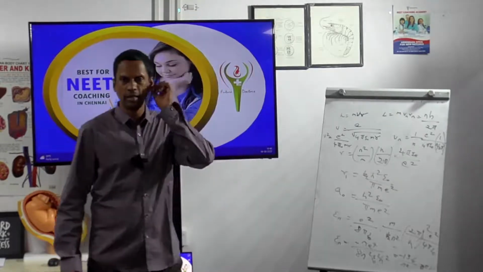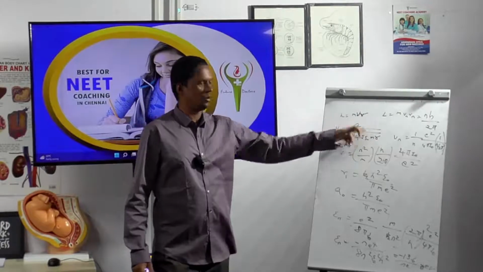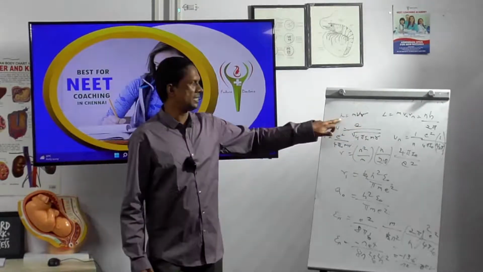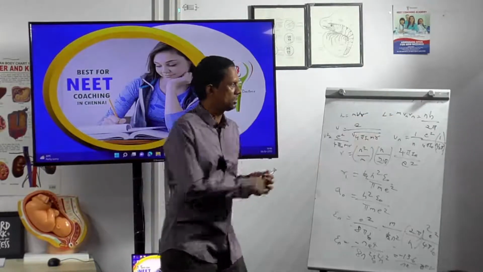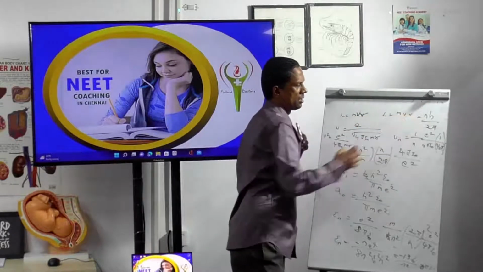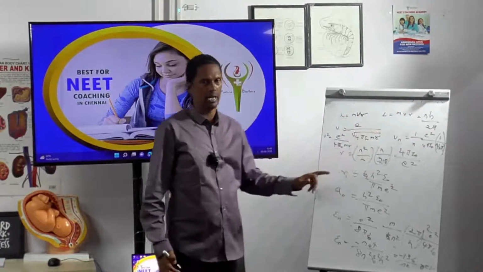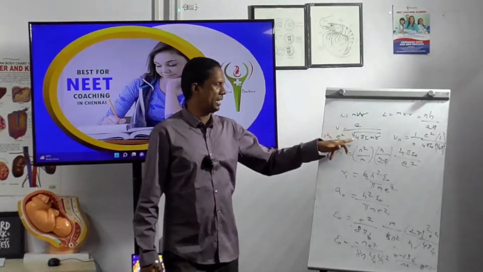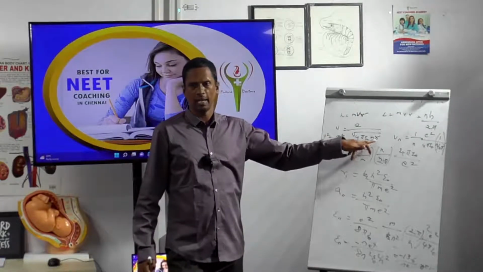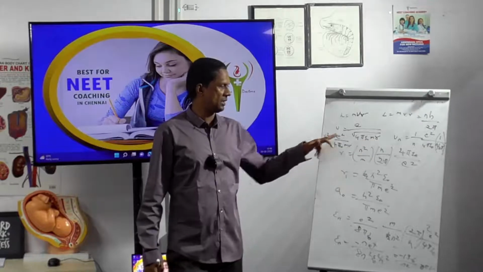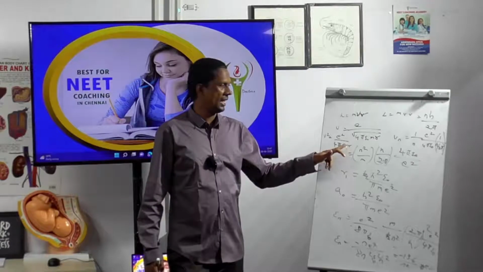First one is L is equal to mvr, which is equal to nh by 2 pi. So V is equal to E divided by root of 4 pi epsilon 0 mr. If you square it, you will get V square is equal to E square divided by 4 pi epsilon 0 mr.